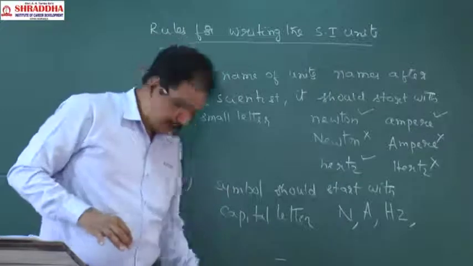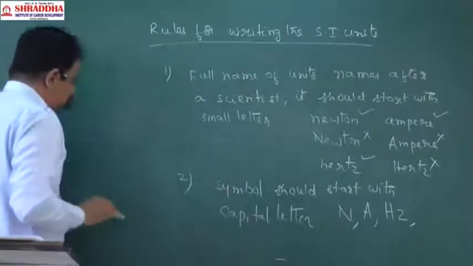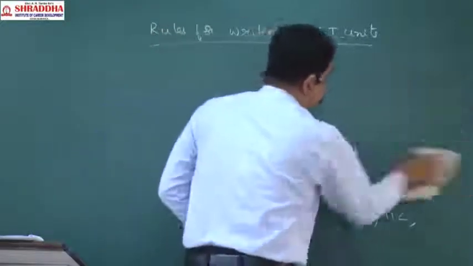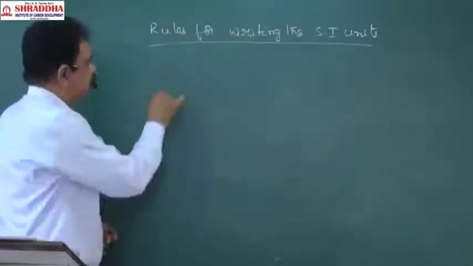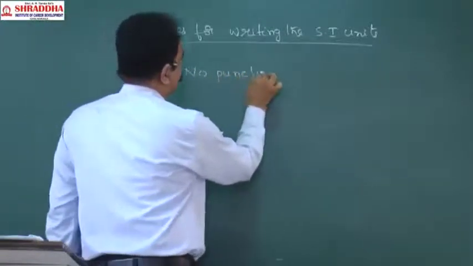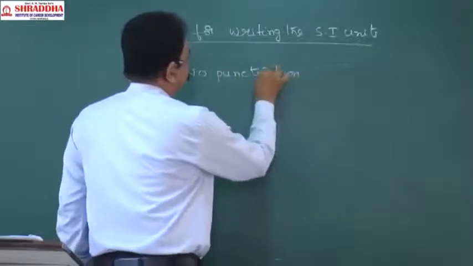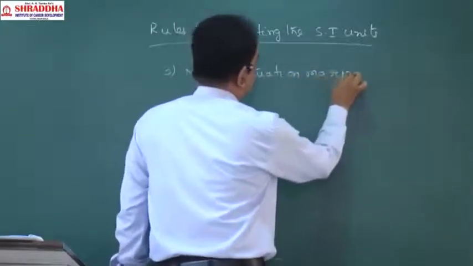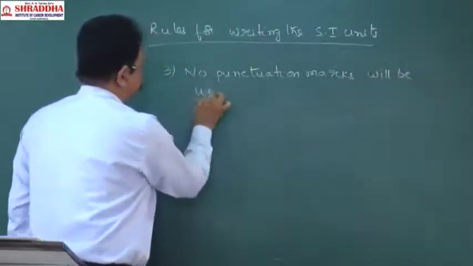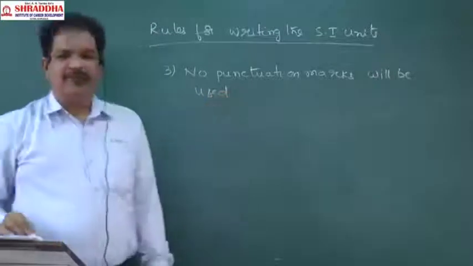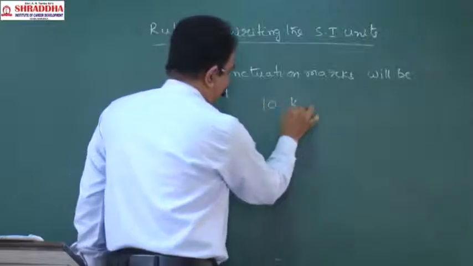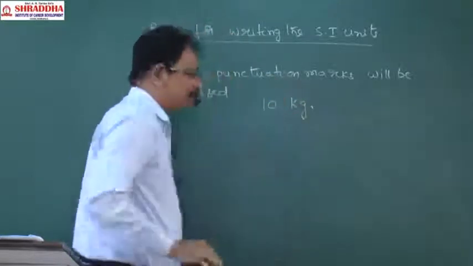Next, punctuation marks should not be used in between or at the end of the symbols. What is the meaning of that? See, for example, 10 kg is there. If I write 10 k.g. like this, it is wrong.